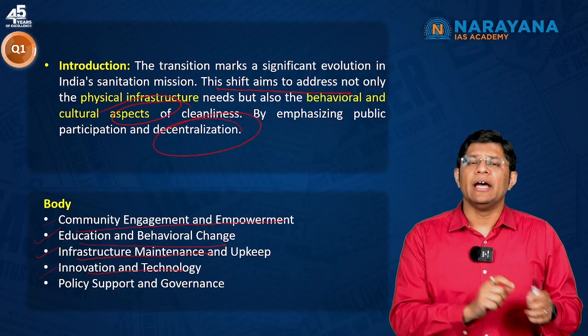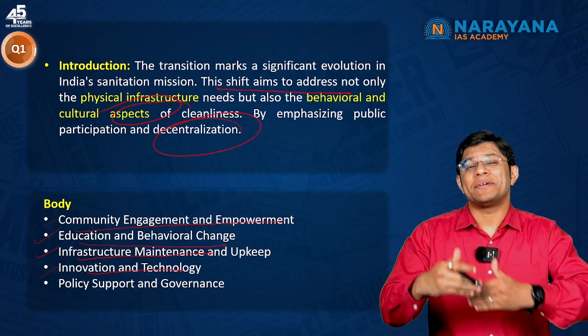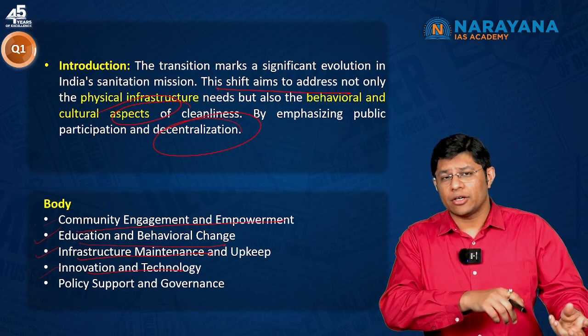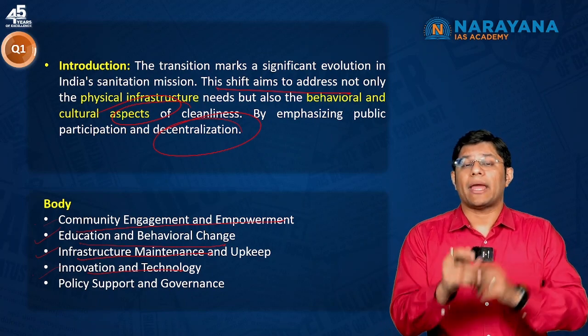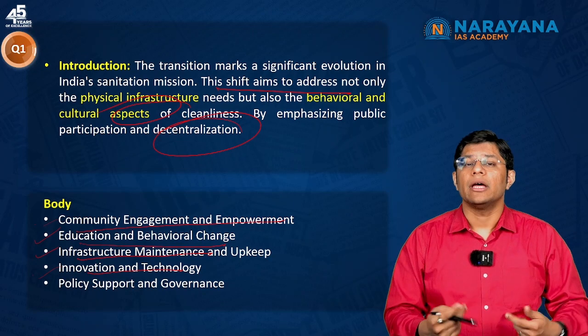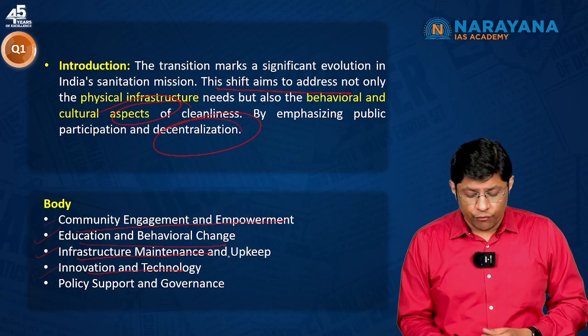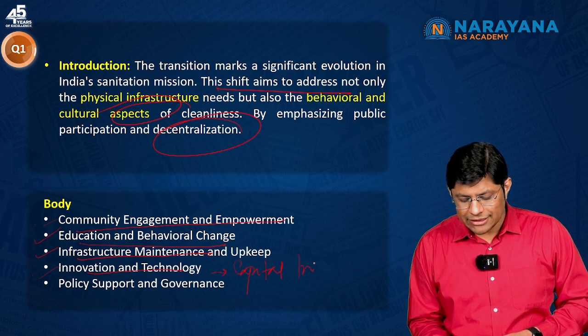We did discuss how cleanliness activities perpetuate caste-based discrimination. The solution we can think of is to get people out of these sanitation activities, for example, activities like manual scavenging. And how can we do that? By focusing on innovation and technology, that is, by investing in capital intensive technologies.